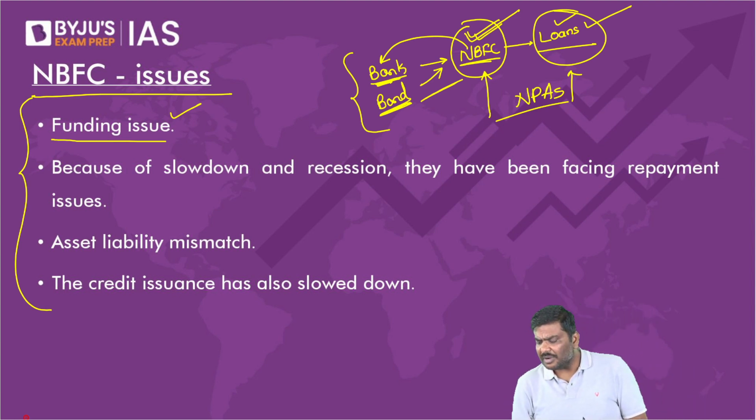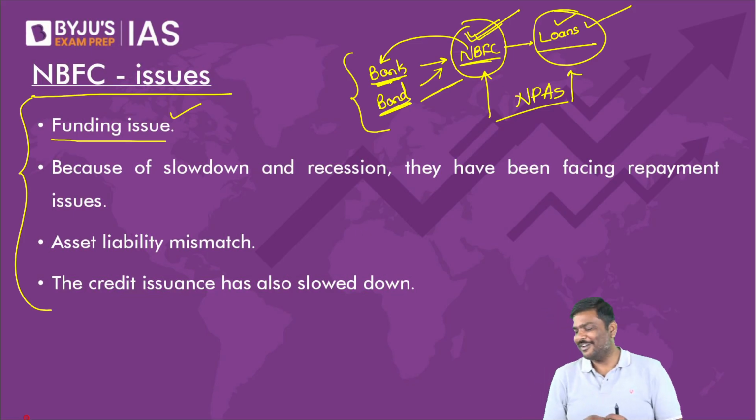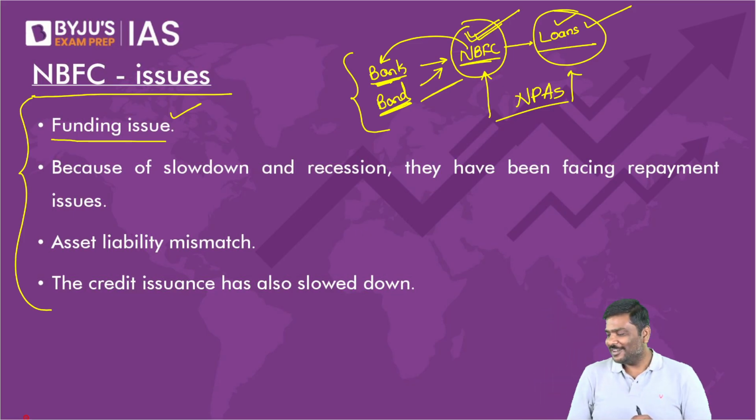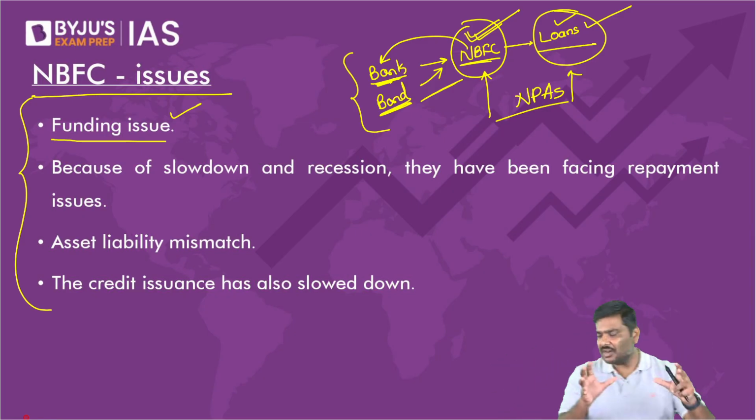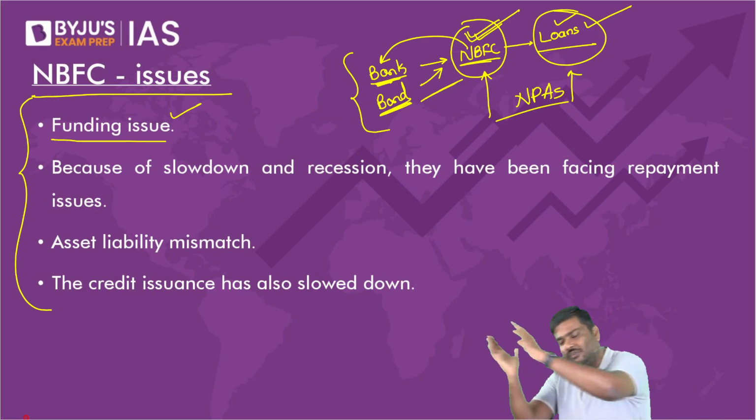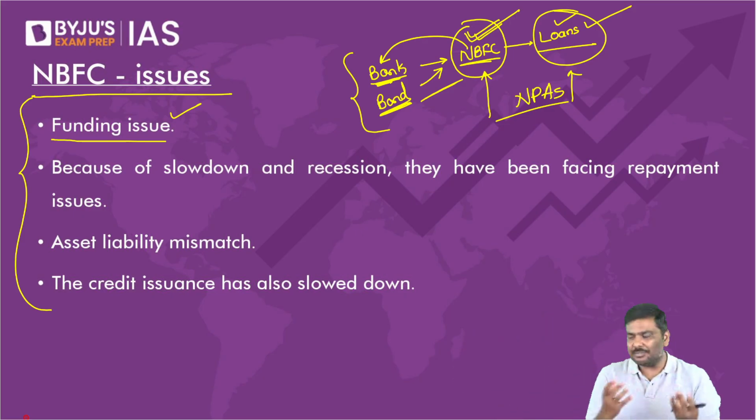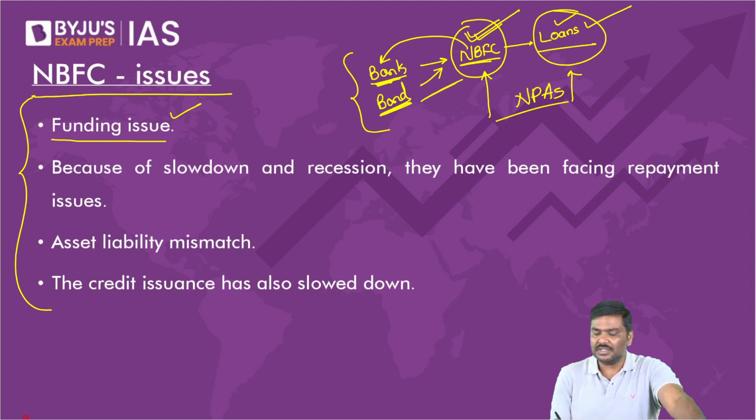What is asset liability mismatch? Arey baba, very dangerous, right? You people are like those who are asking the question. I'm telling them, you people are not revising. Tell me, in the last week, did we discuss asset liability mismatch? Right? Very nicely, I drew a picture of a bank collecting deposits for 2 years, giving a loan for 10 years. Very simple, baba. What is asset liability mismatch?